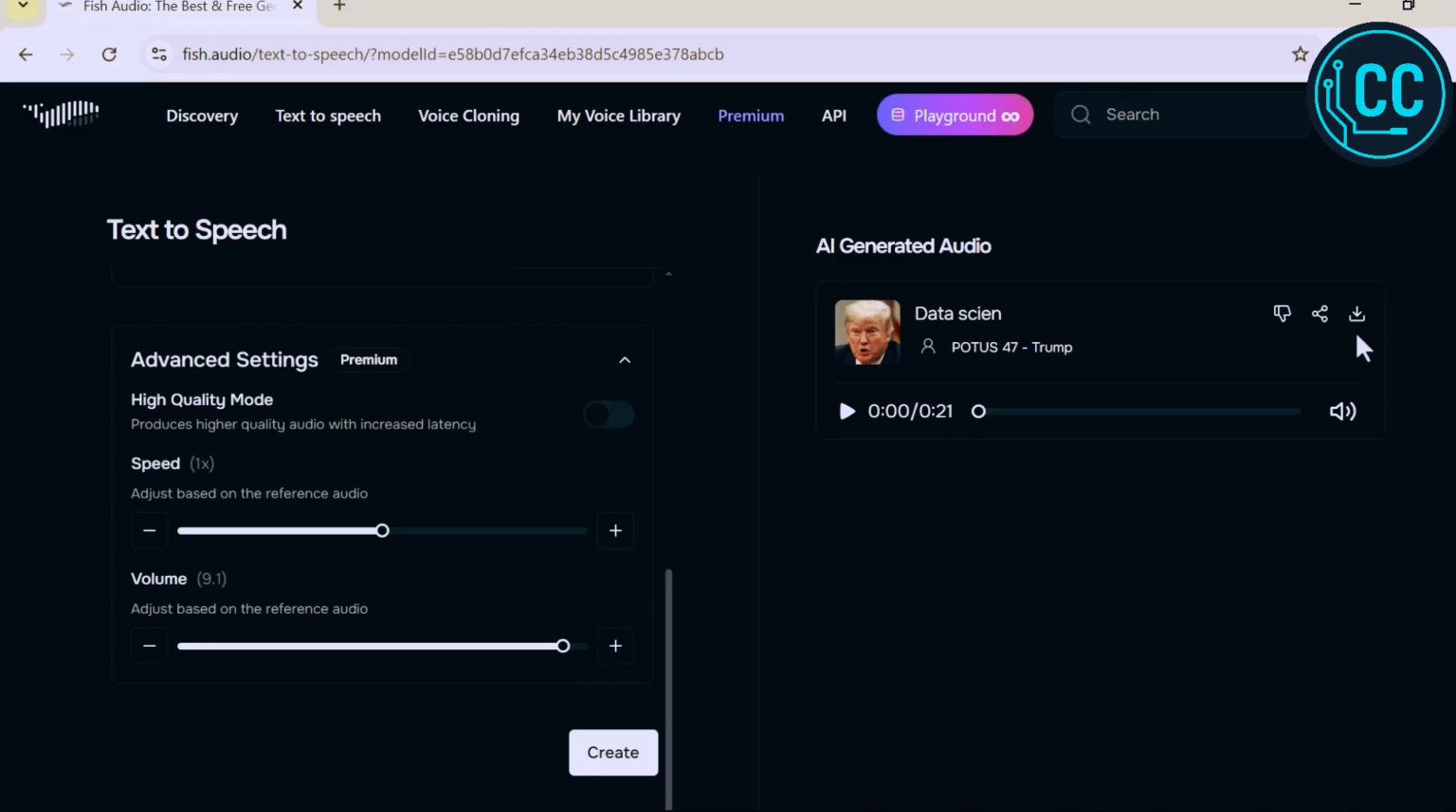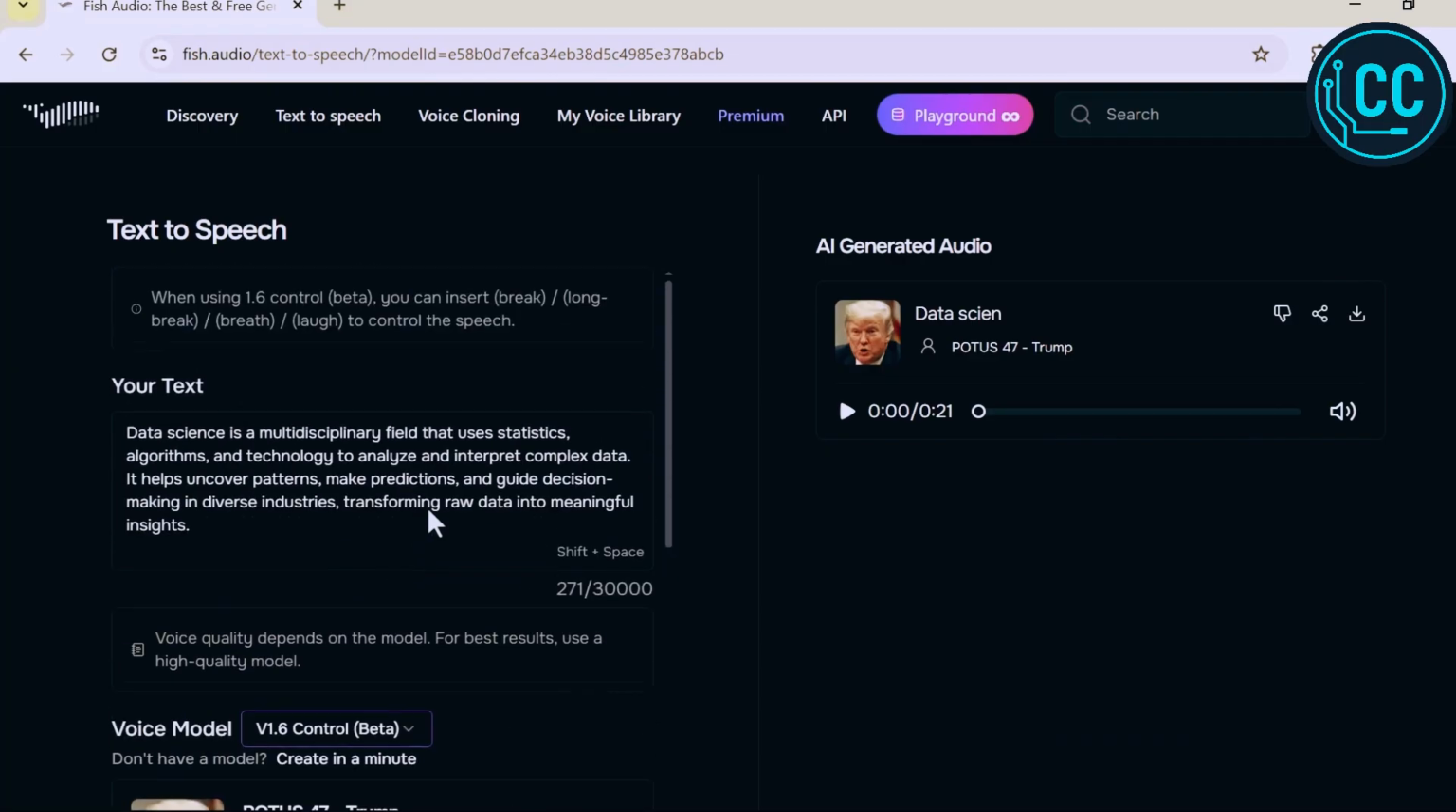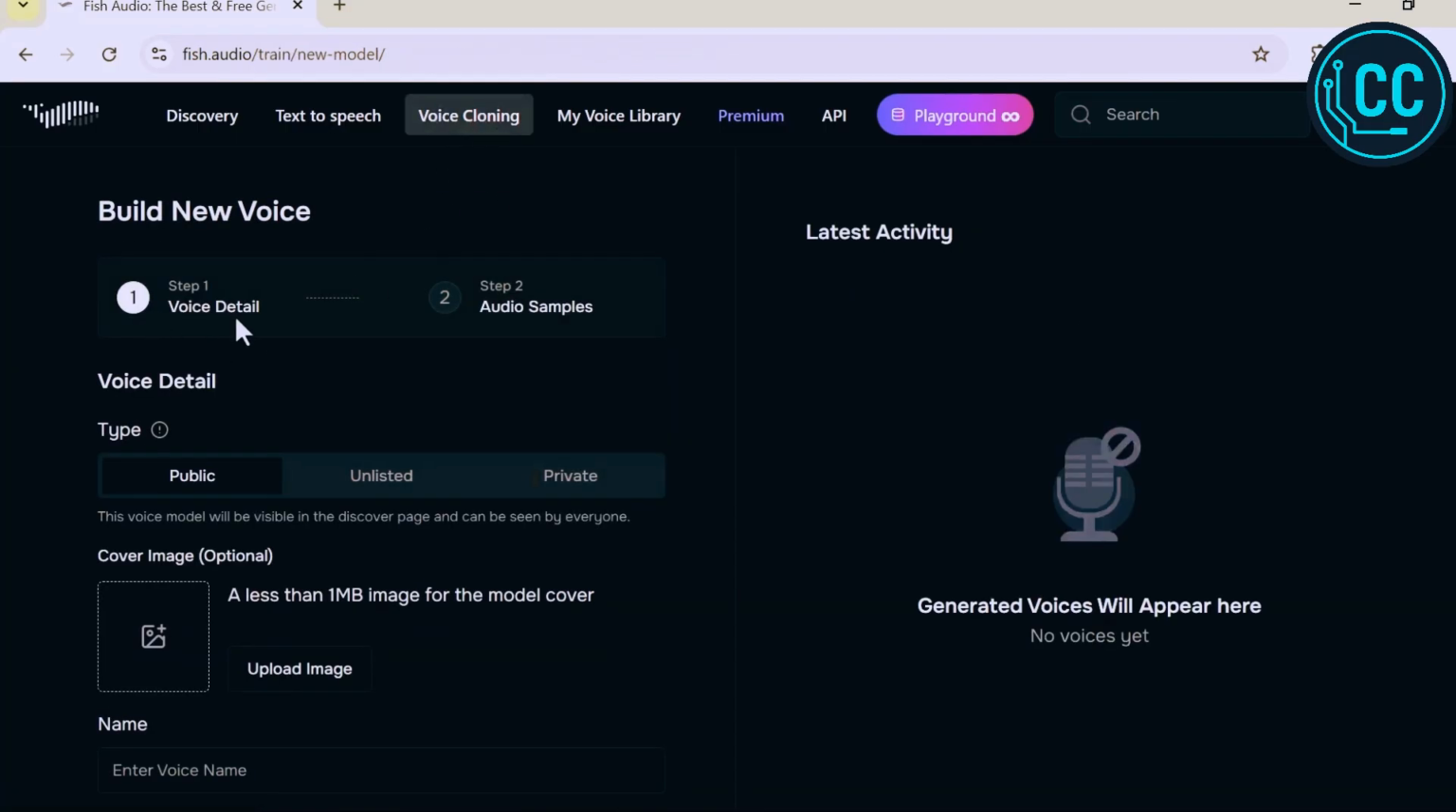Once the voice is generated, you have a couple of options. You can either download the voice file directly to your device or simply copy the link to share or use it elsewhere. Now let's explore one of the most exciting features of Fish Audio, voice cloning.